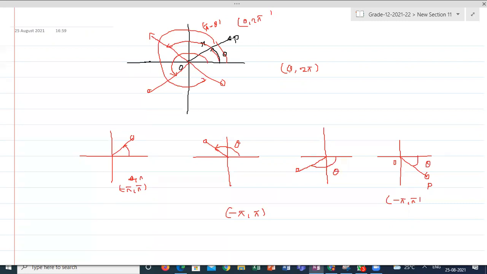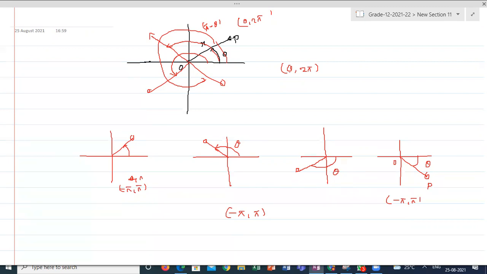Tan theta is negative possible in only the second and fourth quadrant. And sine is also negative in which quadrant? Third and fourth. Fourth. So the location is in the fourth quadrant. So to understand this, you can represent from 0 to 2 pi, or 0 to negative pi, or 0 to positive pi. Any one reference system you can take to represent the polar coordinates.